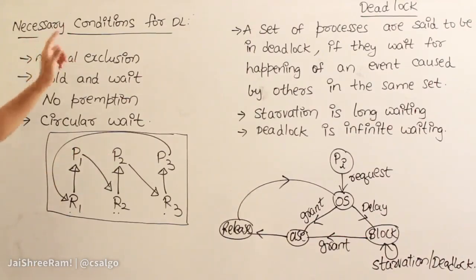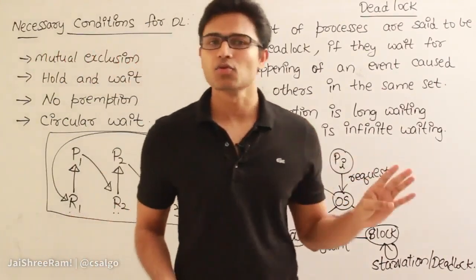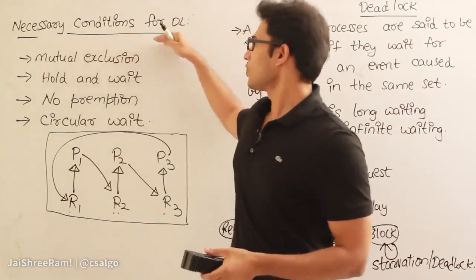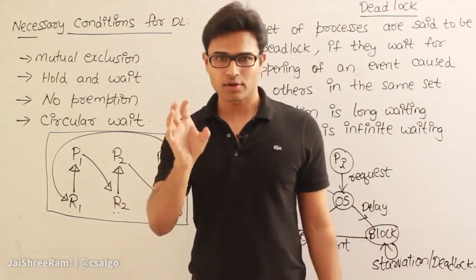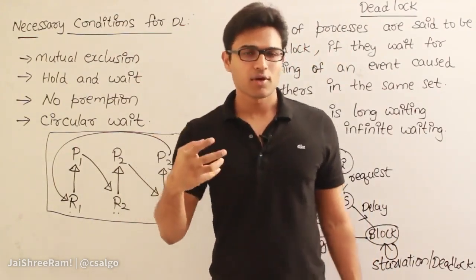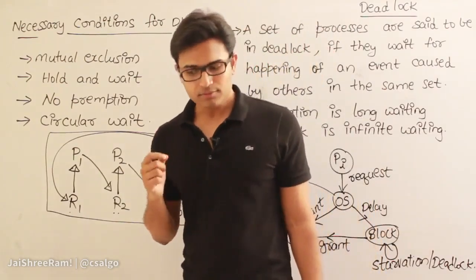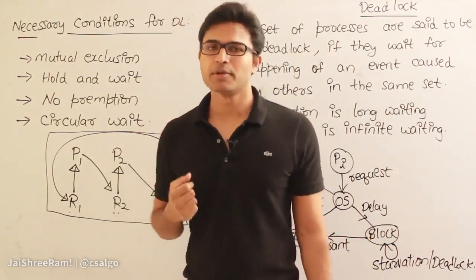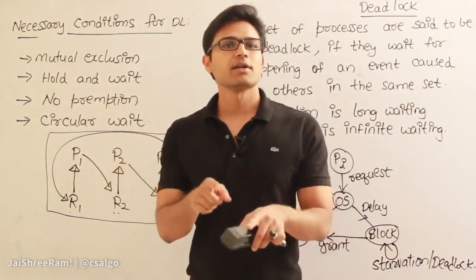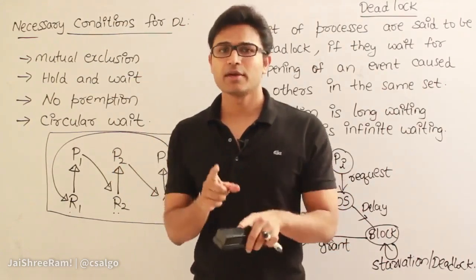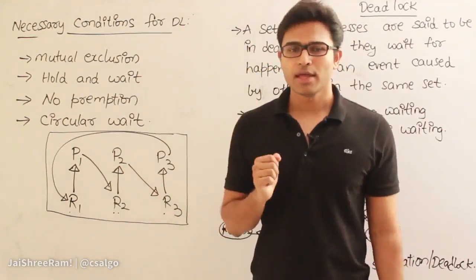Now, necessary conditions for deadlock. If deadlock has to happen, there have to be four conditions which have to be true always. First thing is mutual exclusion. Mutual exclusion means the resources which you are talking about should not allow multiple processes to access them at the same time. For example, a printer. If one process is already printing something using the printer, at the same time if some other process also starts printing, then there will be interleaving of both the files, isn't it? That will be chaos.